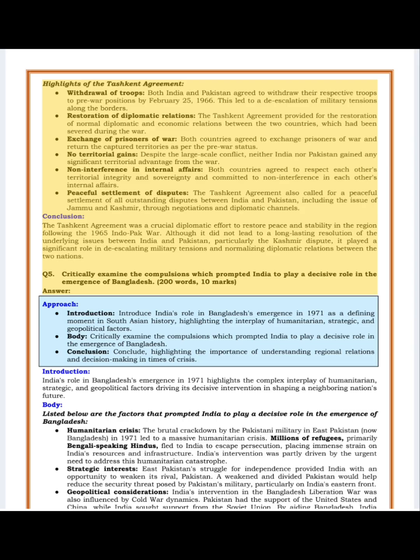Peaceful settlement of disputes. The Tashkent Agreement also called for a peaceful settlement of all outstanding disputes between India and Pakistan, including the issue of Jammu and Kashmir, through negotiations and diplomatic channels. Conclusion. The Tashkent Agreement was a crucial diplomatic effort to restore peace and stability in the region following the 1965 Indo-Pak War. Although it did not lead to a long-lasting resolution of the underlying issues between India and Pakistan, particularly the Kashmir dispute, it played a significant role in de-escalating military tensions and normalizing diplomatic relations between the two nations.